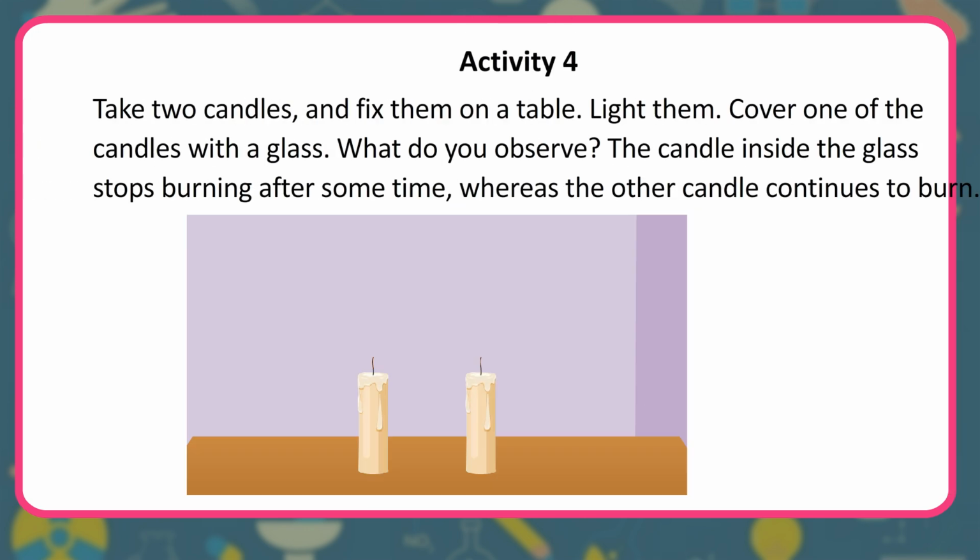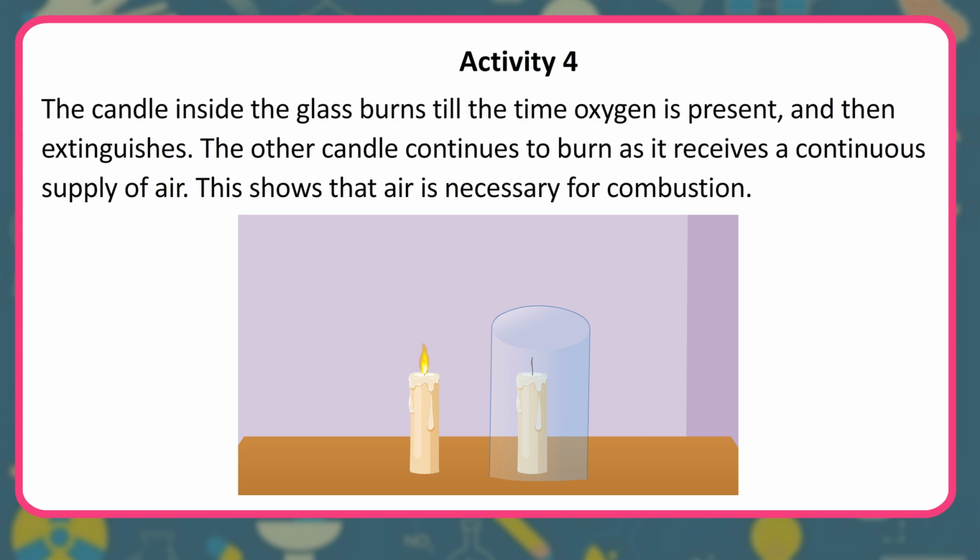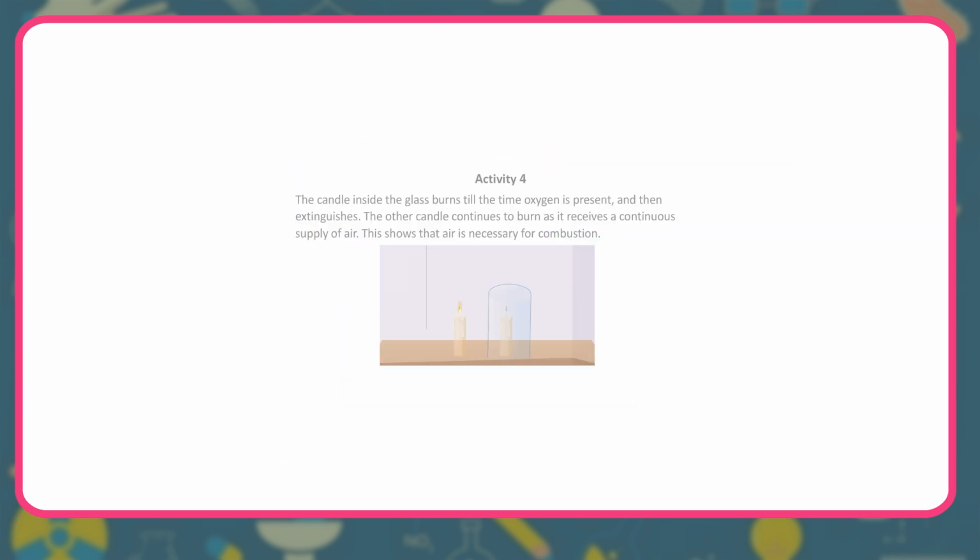Activity 4. Take two candles and fix them on a table. Light them. Cover one of the candles with a glass. What do you observe? The candle inside the glass stops burning after some time, whereas the other candle continues to burn. The candle inside the glass burns till the time oxygen is present, and then extinguishes. The other candle continues to burn as it receives a continuous supply of air. This shows that air is necessary for combustion.